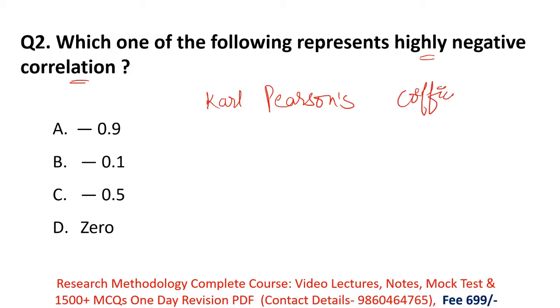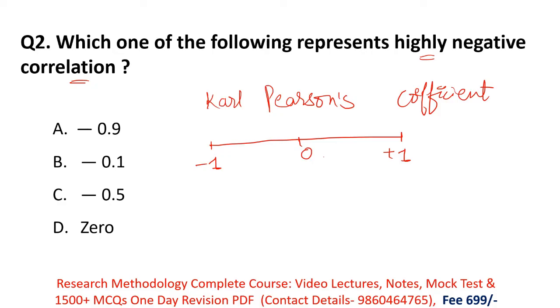So this coefficient tells us whether the variables are highly negatively correlated or highly positively correlated. Remember this, Karl Pearson's coefficient values lie between -1 to +1, and in the middle there is a 0.